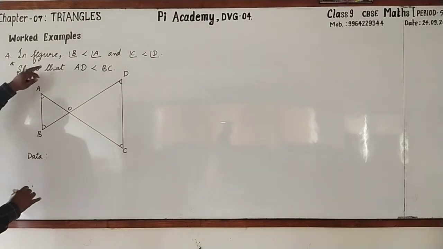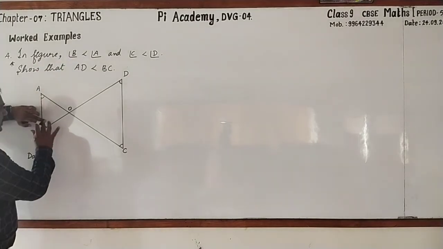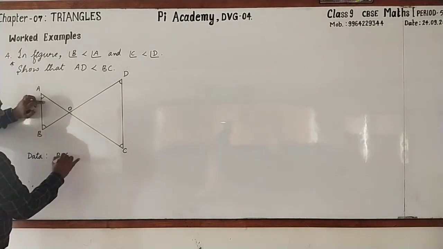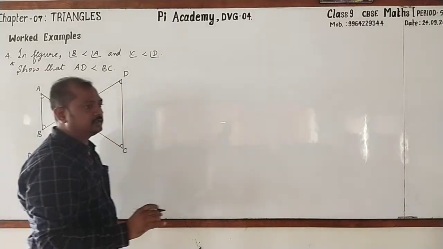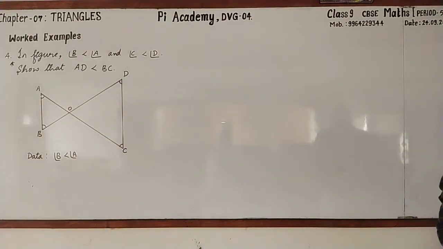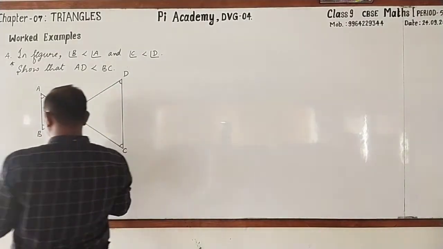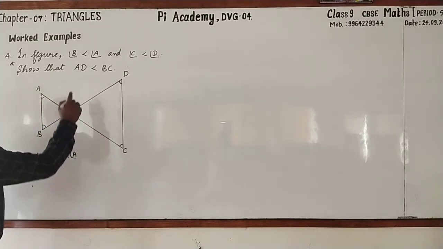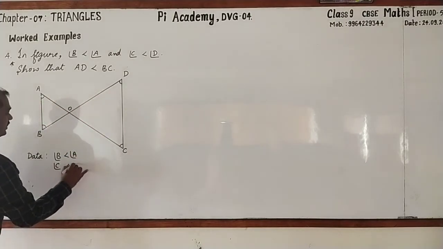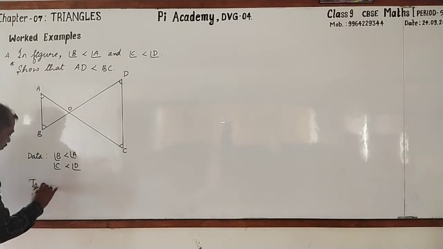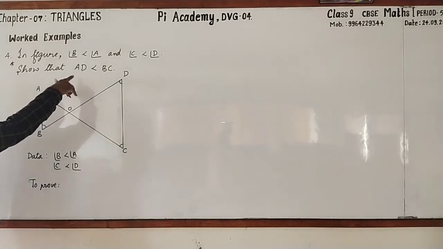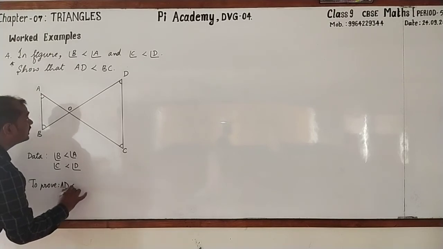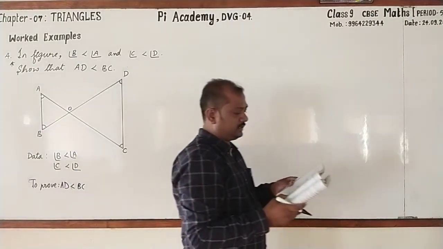First, let us write the data. What has been given? Angle B is less than angle A, and angle C is less than angle D. We are going to prove that AD is less than BC.